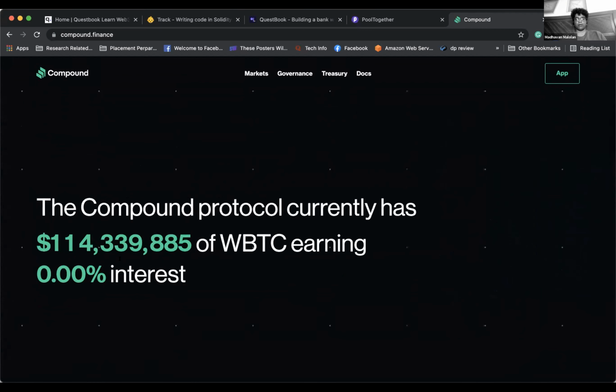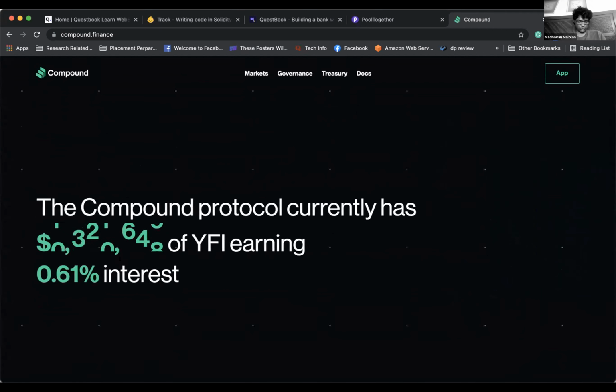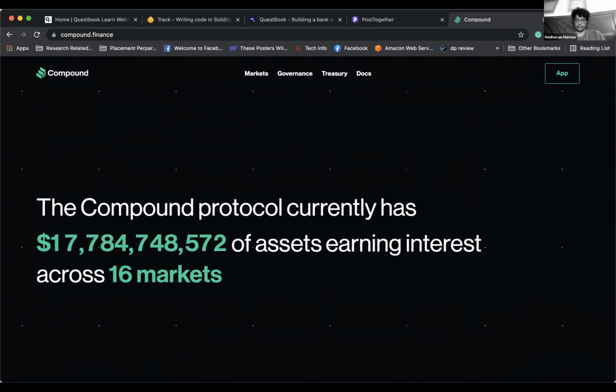Look at the amount of money Compound is managing. Just look at those numbers. I don't know how big that number is, 1 billion, I guess, or 1 million BTC. That's a lot of money that Compound is managing. So it's like assets under management.